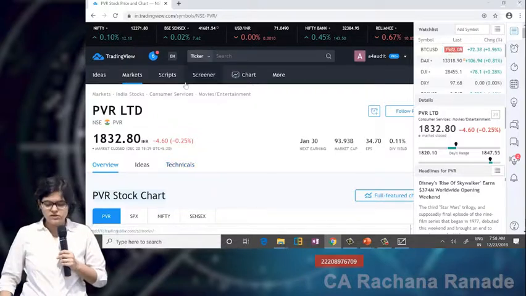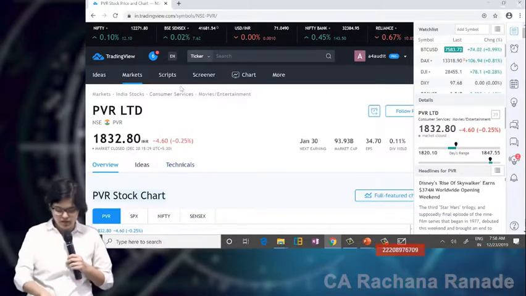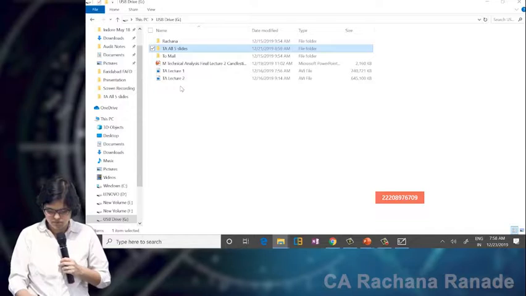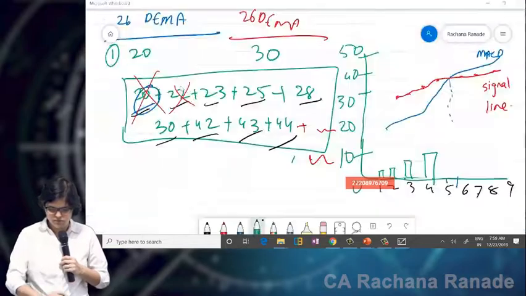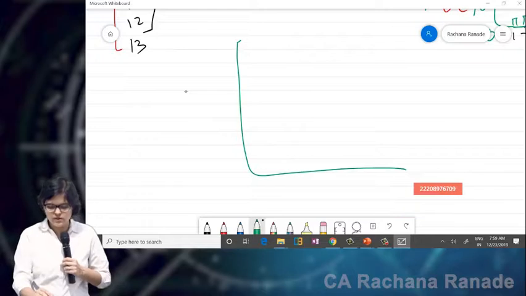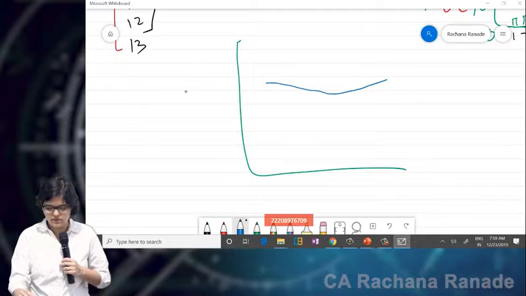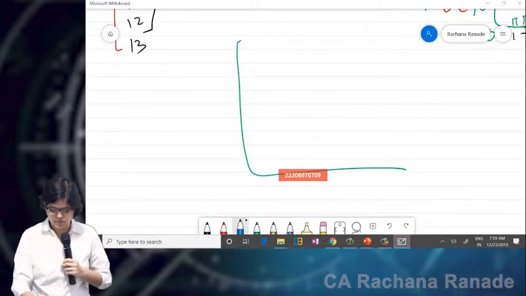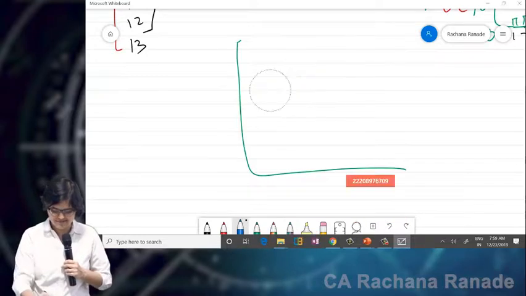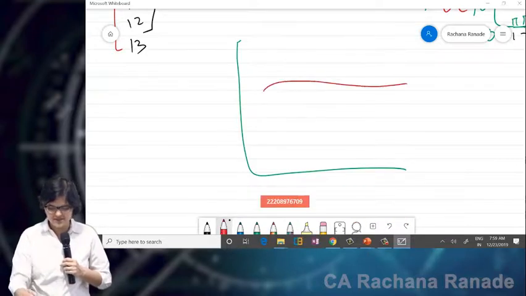So he's asking me what would we have done? If you remember, just now we saw a case where there was this MACD line. First I should draw the signal line maybe. Let us say this is the signal line.